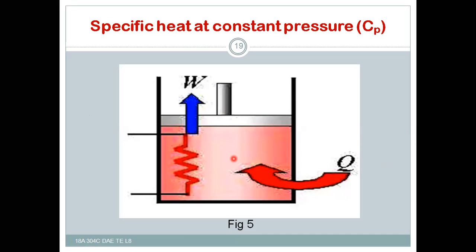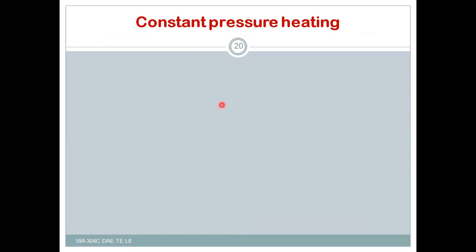That means whenever we heat the gas at constant pressure, there will be an increase in the temperature and an increase in the volume also. That means the lid can move upwards, while the pressure is kept constant. So, constant pressure heating.